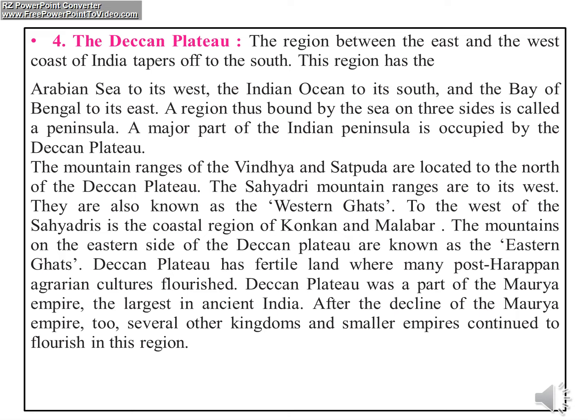A major part of the Indian peninsula is occupied by the Deccan Plateau. The mountain ranges of Vindhya and Satpura are located to the north of the Deccan Plateau. The Sahyadri mountain ranges are to its west. They are also known as Western Ghats. To the west of Sahyadri is the coastal region of Konkan and Malabar. The mountains on the eastern side of the Deccan Plateau are known as Eastern Ghats.